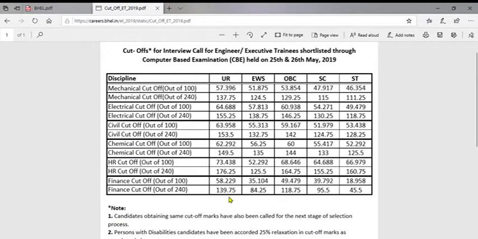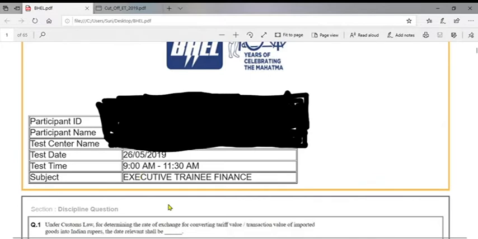For general it is 139.75, EWS 84.25, OBC 118.75, SC 95.5 and ST 54.5. Let's get into the details.